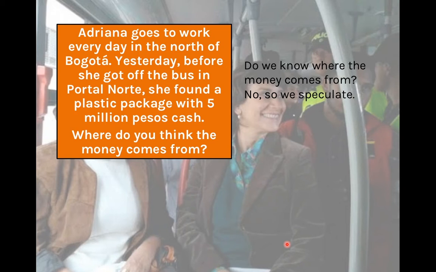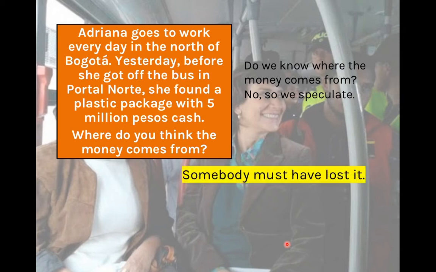Do we know where the money comes from? No, we have no idea. So, what are we going to do? We're going to speculate about the situation that is in the past. We say, somebody must have lost it. I am 99% sure that a person lost the money, so I say somebody must have lost it.